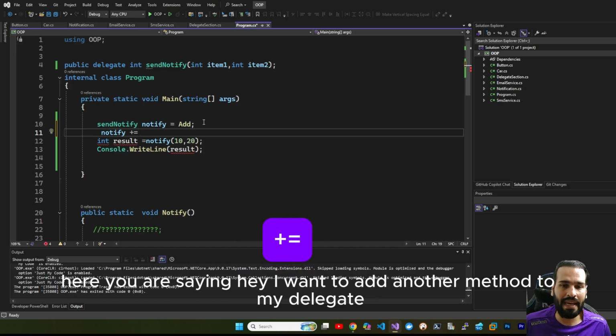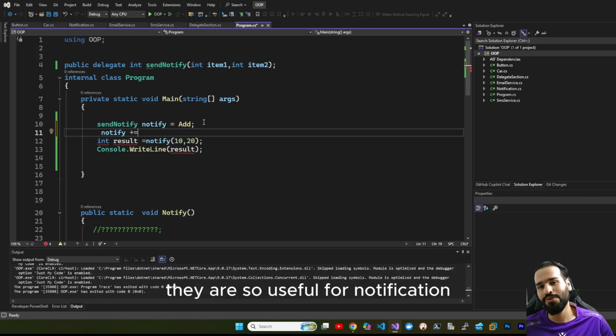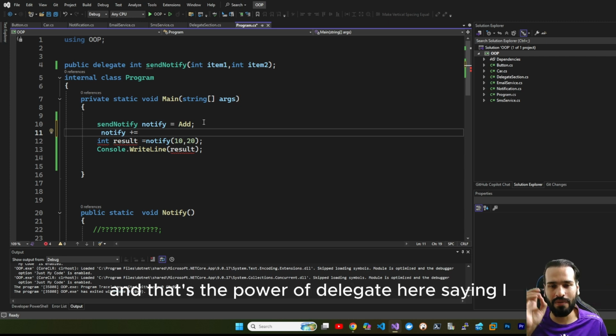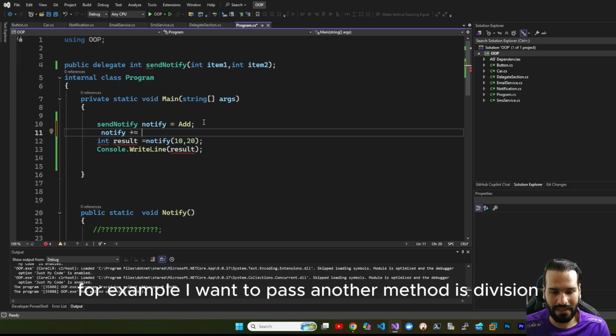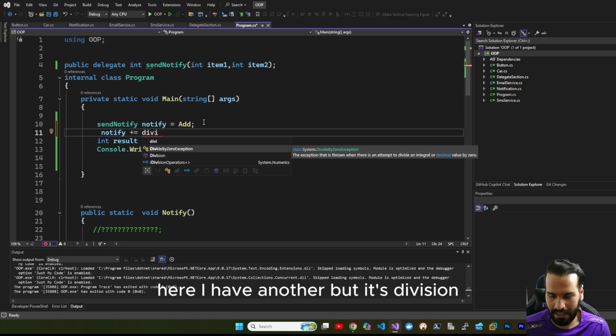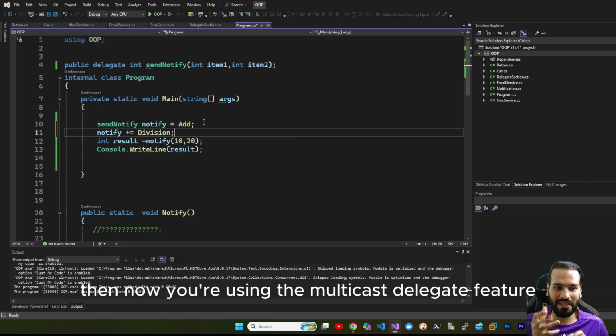Here you are saying, hey, I want to add another method to my delegate, and that's the reason delegates are so useful for events. They are so useful for notifications. They are so useful for events, and that's the power of delegate. Here, for example, I want to pass another method, division. Here I have another method, division. Now we are using the multicast delegate feature.